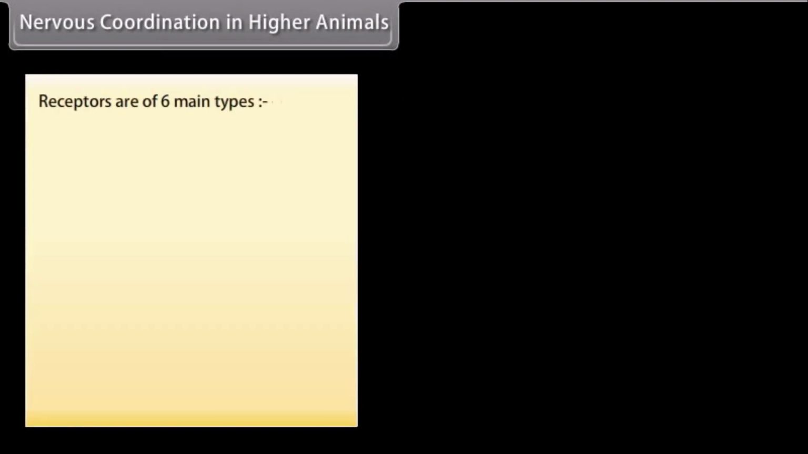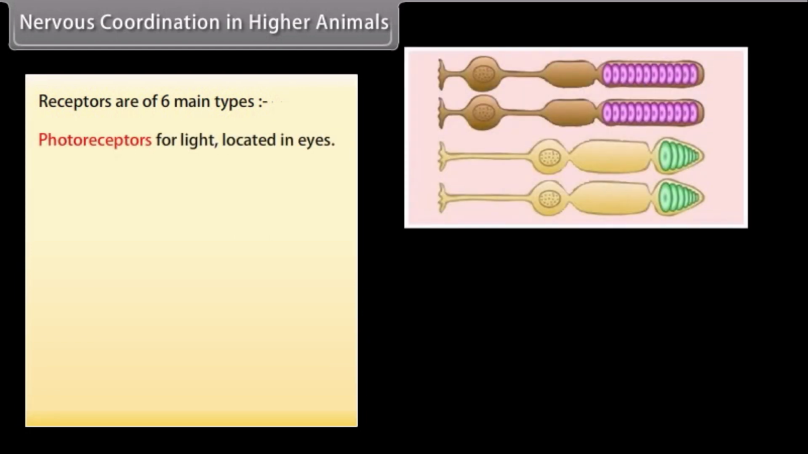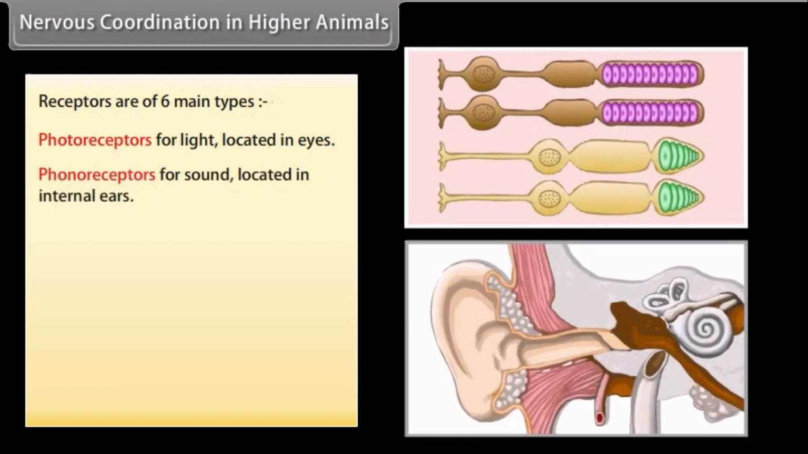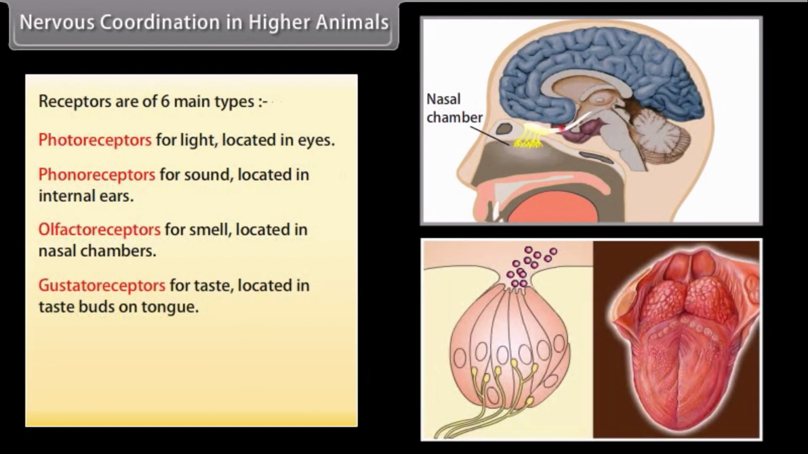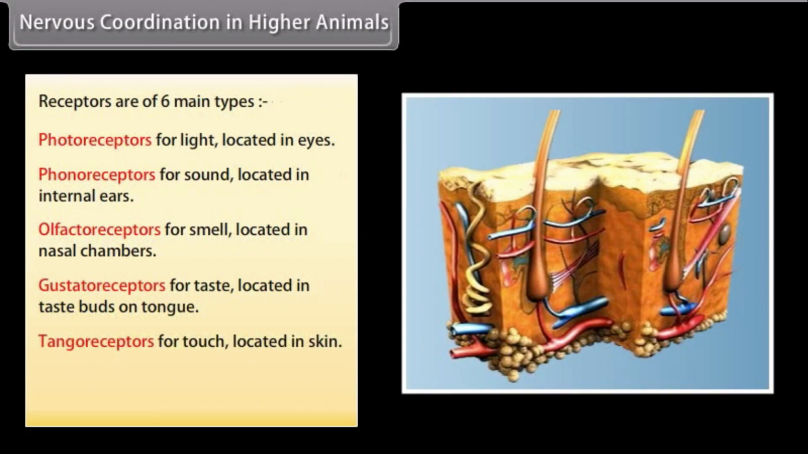Receptors are of 6 main types. Photoreceptors for light located in eyes. Phonoreceptors for sound located in internal ears. Olfactoreceptors for smell located in nasal chambers. Gustatoreceptors for taste located in taste buds on the tongue. Tangoreceptors for touch located in skin. Thermoreceptors for changes in temperature located in skin.